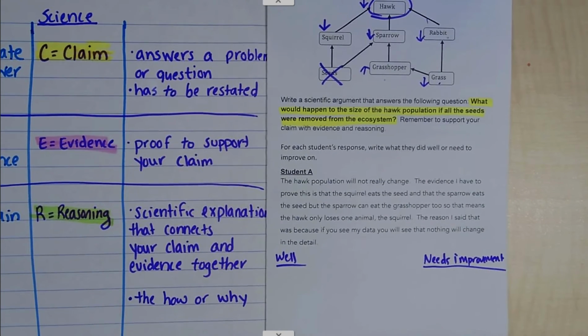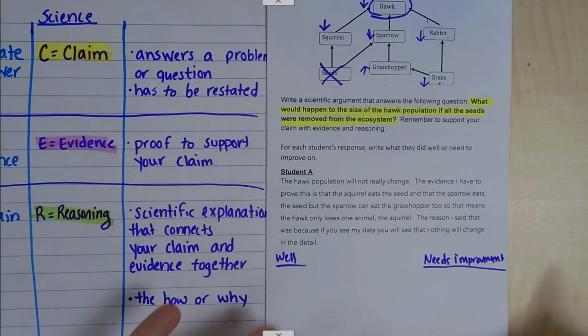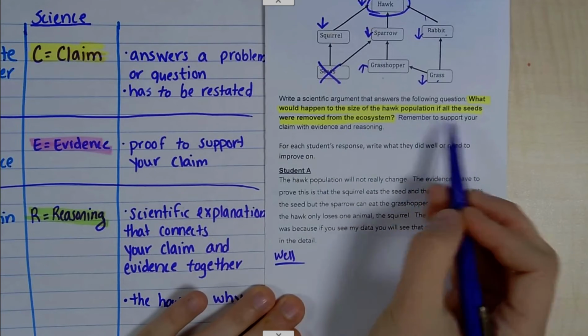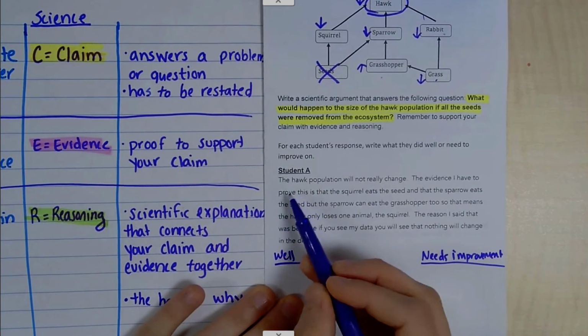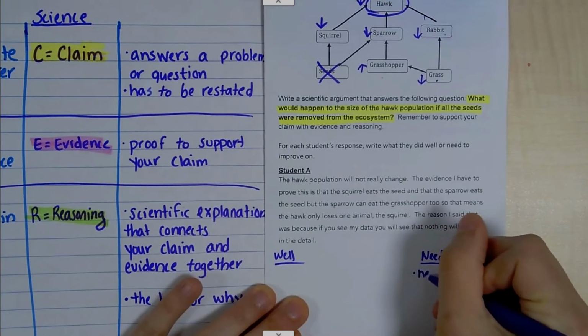All right, let's try to figure out if they even have claim, evidence, reasoning. So we know that our claim has to answer the problem or question, and it has to be restated. So if we're trying to answer what would happen to the size of the hawk population if the seeds were removed from the ecosystem, the hawk population will not really change. Well, need to restate.